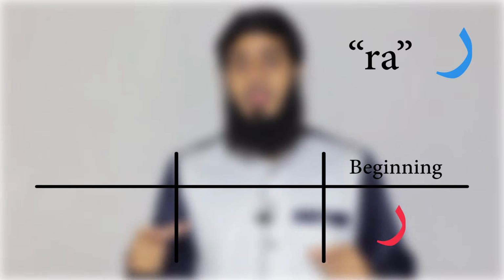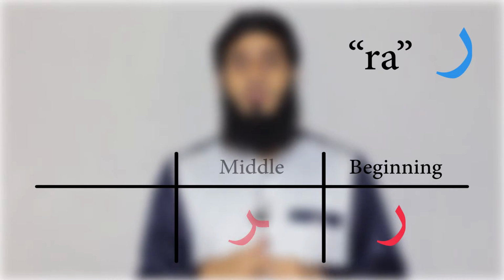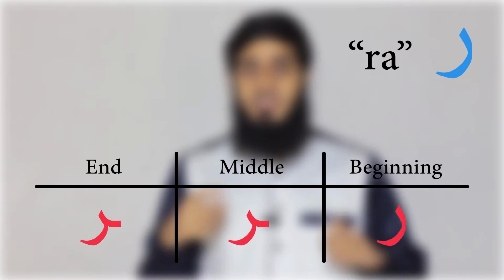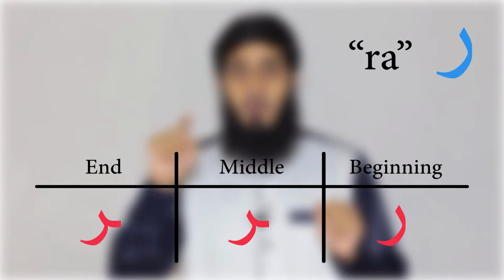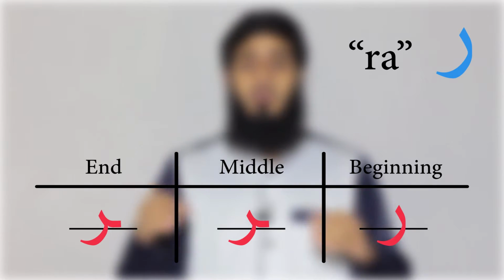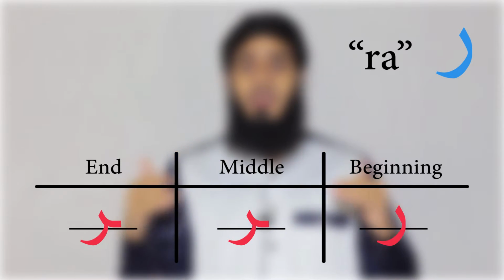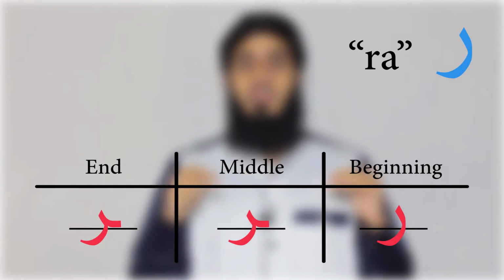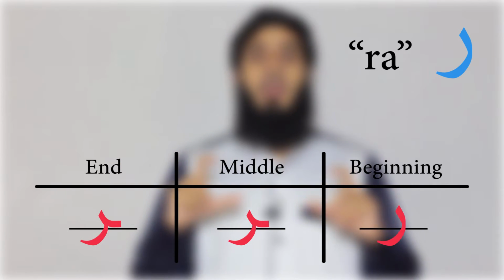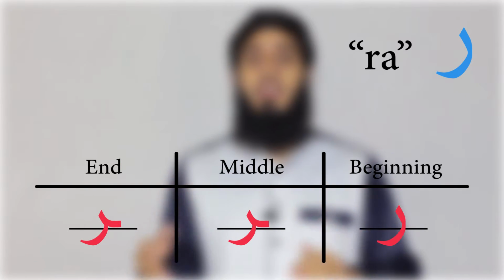Good. Let's see what it looks like when it comes at the beginning. This is what it looks like, and then in the middle, and then at the end. Again, you can see the curve goes underneath the line. Imagine if you were writing these letters on a line, the ra would go underneath it, curved. Beginning, middle, end, and you can see again that the letter after it doesn't join. Good. Now the next letter is the letter zal. Z, it's like your Z in the English language. Now it looks just like the ra.